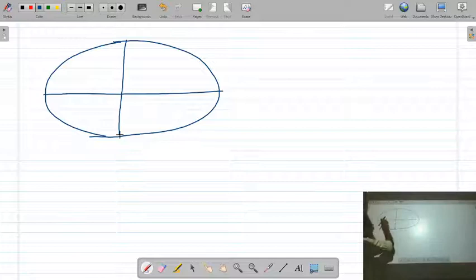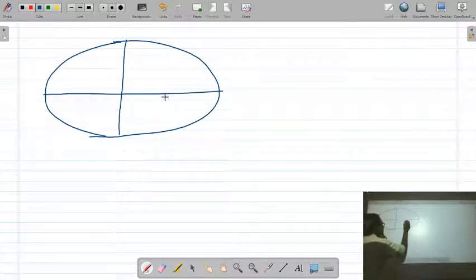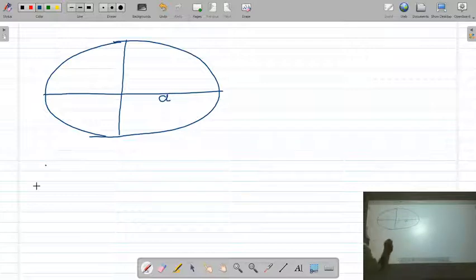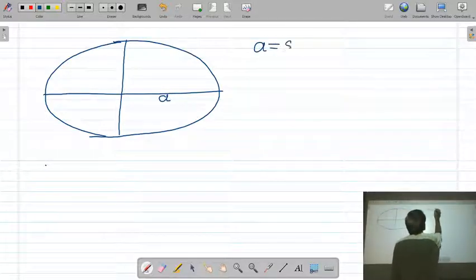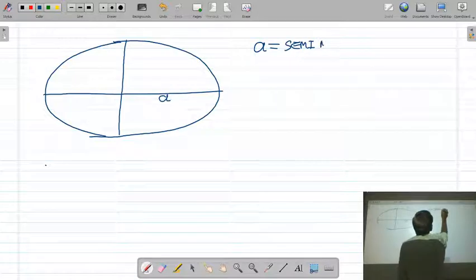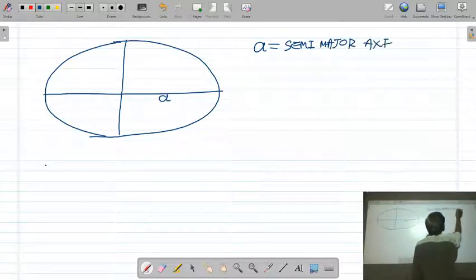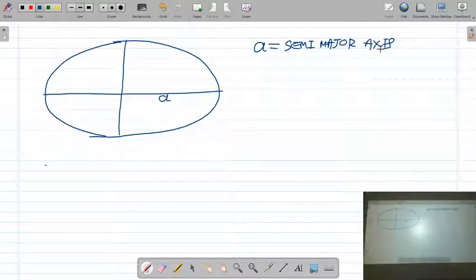Okay, so if the total length of the major axis is 2a, then a is called the semi-major axis of the ellipse. It is the half length of the major axis, so it is called semi-major axis.